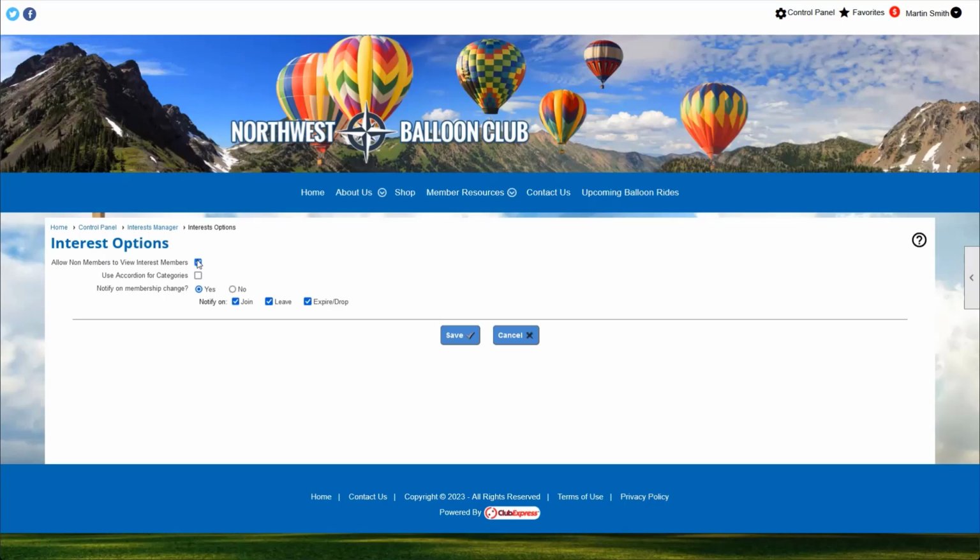The next one is just a visual option. So use accordion for categories. I like to turn this on. It categorizes all of our interests on the categories page and gives them a collapsible view. So if you have dozens and dozens of interests, choosing this option will make them collapse by category. It makes it a lot more visually appealing to browse around the interests on your website.